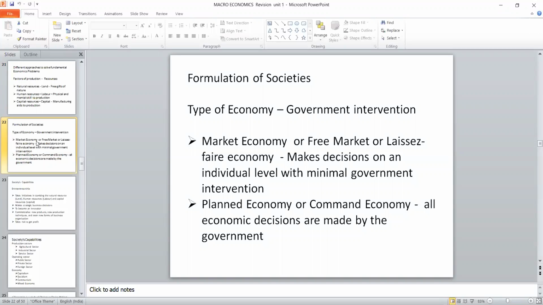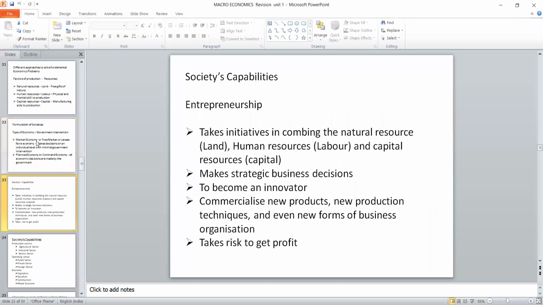In the case of planned economy, it is vice versa. That is, all the economic decisions are made by the government. It may be local, state, or central, but they will decide the things to be produced. So there are two possible formulations of societies: market economy and planned economy.